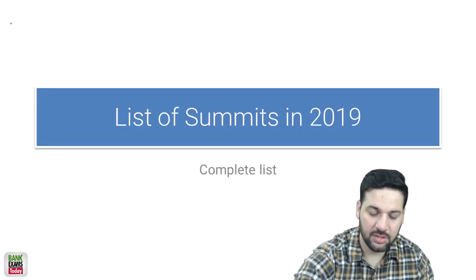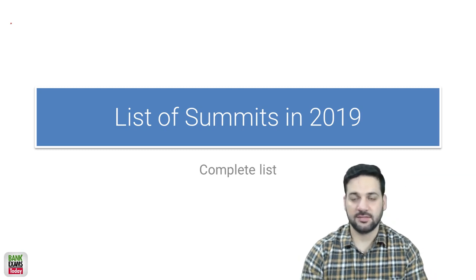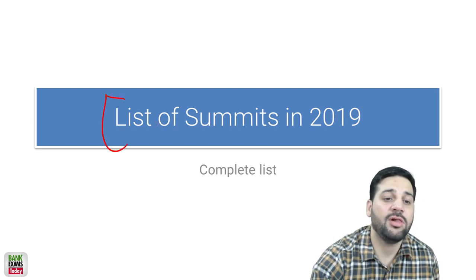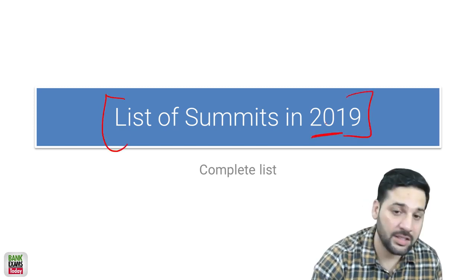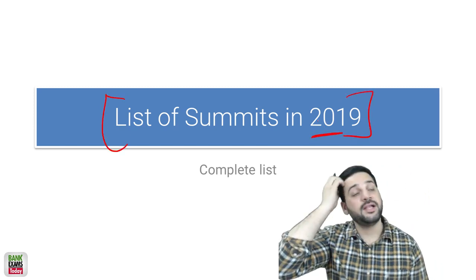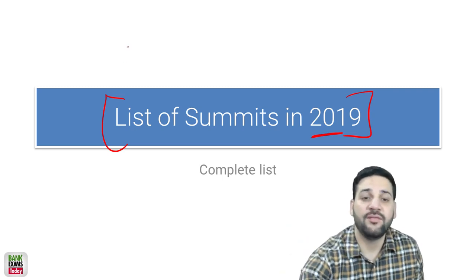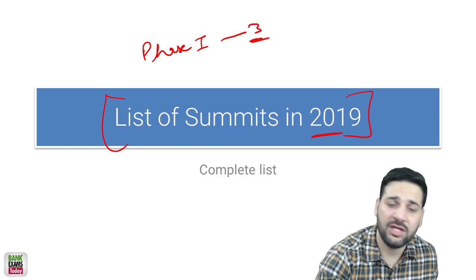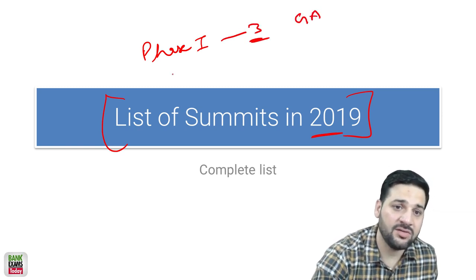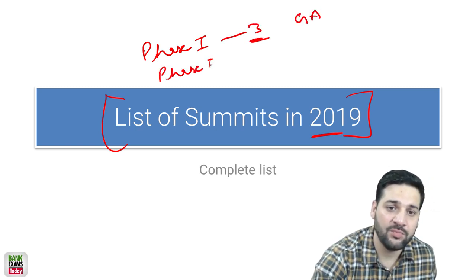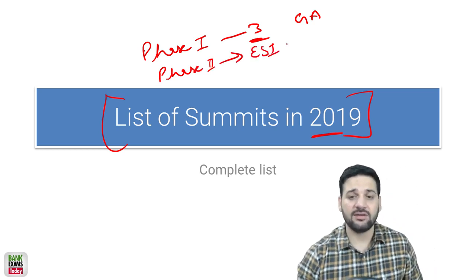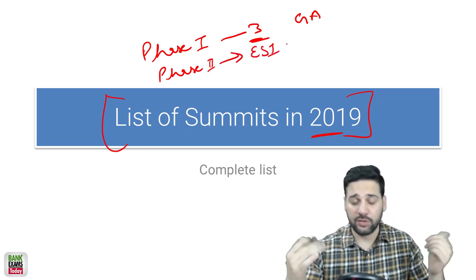This lecture is going to give you 3 marks. Yes, it's not just this lecture. I'm going to provide you a complete PDF for all the important lists of the summits held in the year 2019. This is useful for phase 1, at least 3 questions in the phase 1 GA section, and it is also important for phase 2 for the ESI paper. So really important lecture, really important list that I have prepared for you.